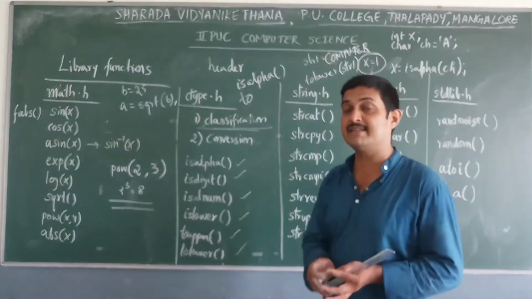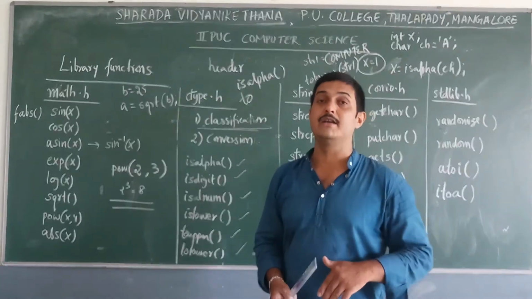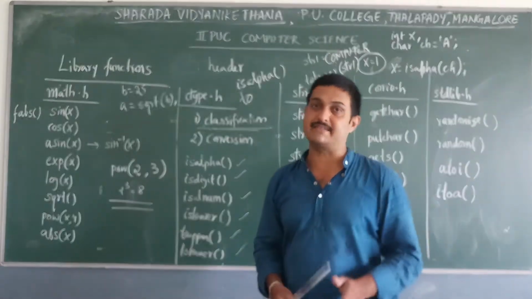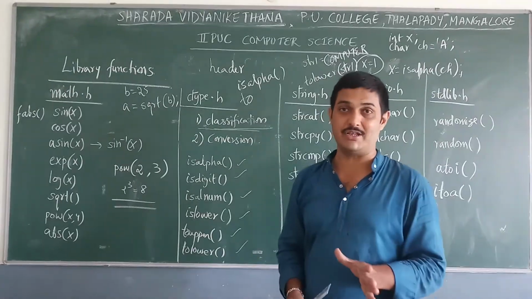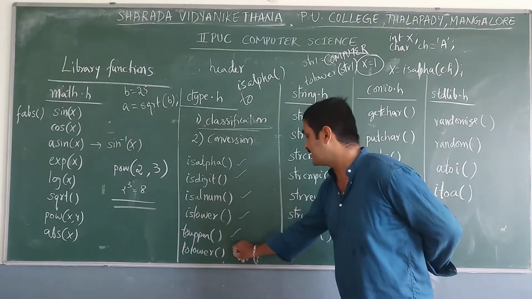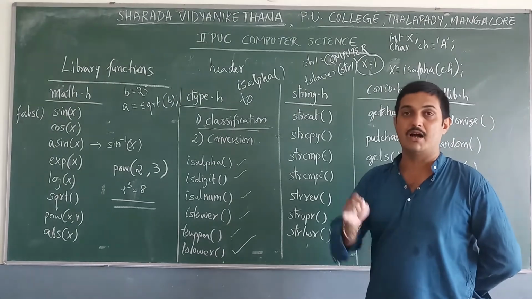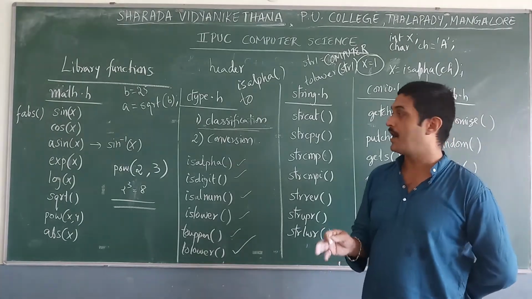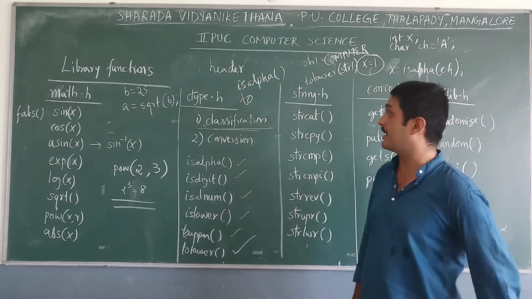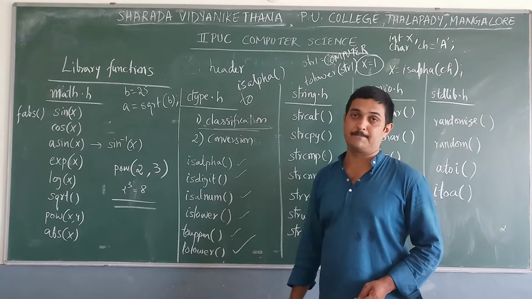So what happens in case the given character or alphabet is in lowercase? It returns the same. There is no change. Okay, these are about toupper. Next one is tolower. tolower is a function to convert uppercase to lowercase. Okay, these are about functions defined under the ctype.h header file.